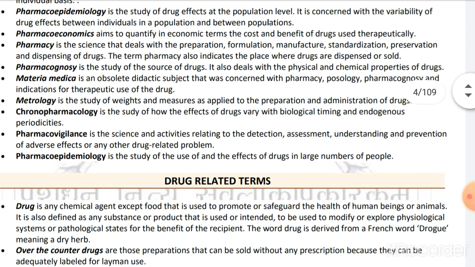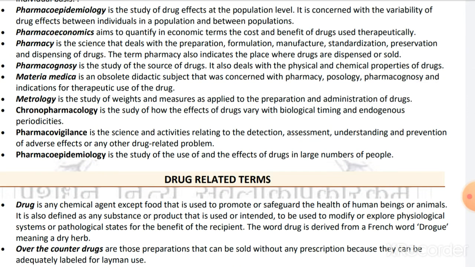Pharmacoepidemiology is the study of drug effects at a population level. When the word epidemiology comes, it is related with the population level. It is not on an individual basis. It is concerned with the variability of the drug effect between individuals in the population and between populations.